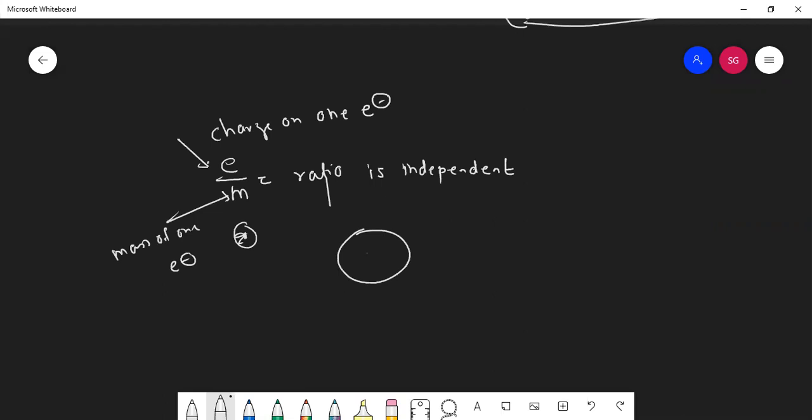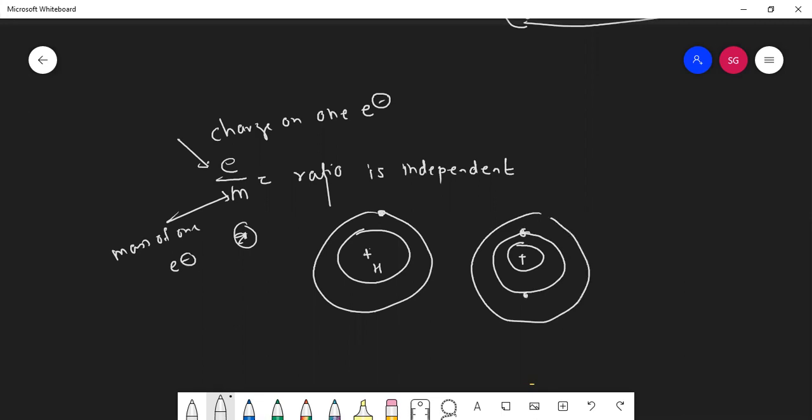Now, if I take hydrogen, this is the nucleus of hydrogen, this is the outermost shell. If I take oxygen, again the nucleus of oxygen. Oxygen's atomic number is 8, so 2 electrons in the first shell, and 1, 2, 3, 4, 5, 6.